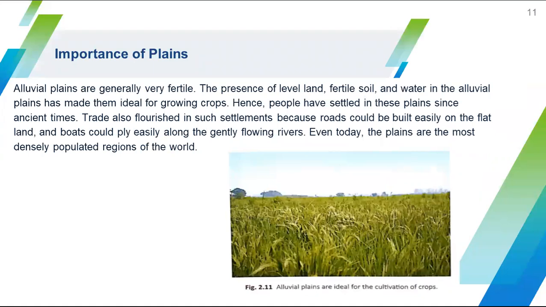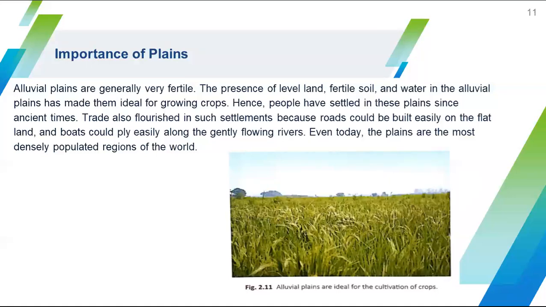Now, the next topic is importance of plains. Now we are going to discuss the alluvial plains. You already know the meaning of alluvial plains, and alluvial plains are very important. They are ideal for the cultivation of different kinds of crops. Alluvial plains are generally very fertile.